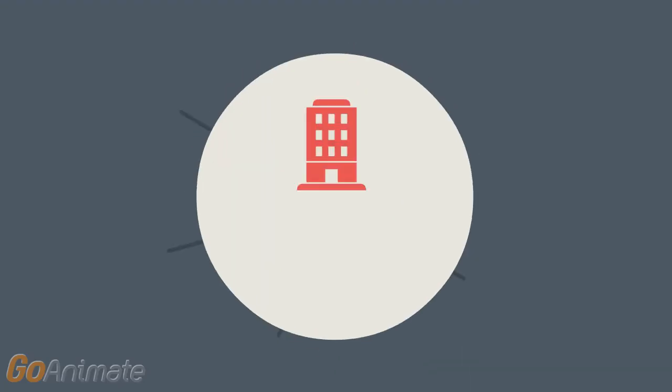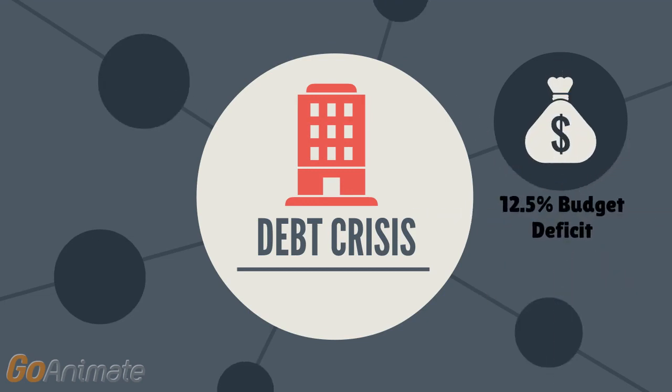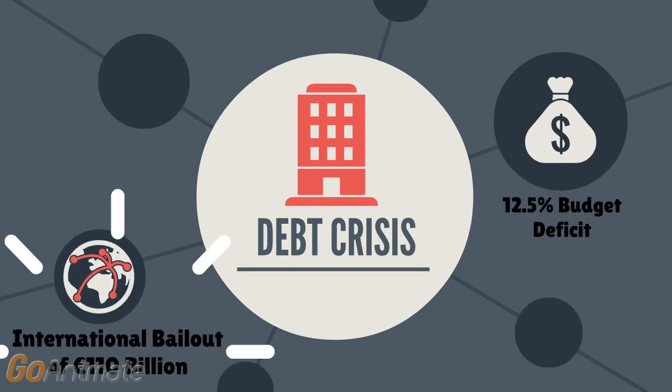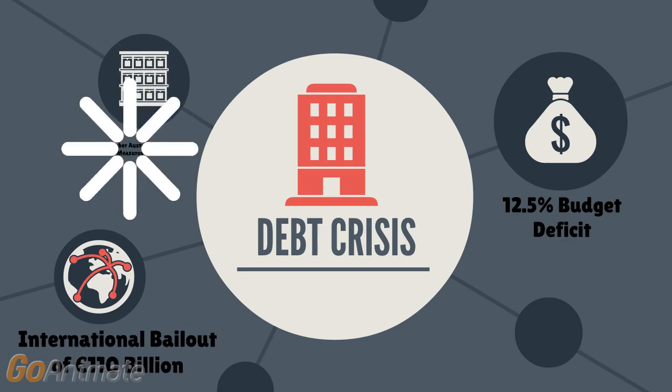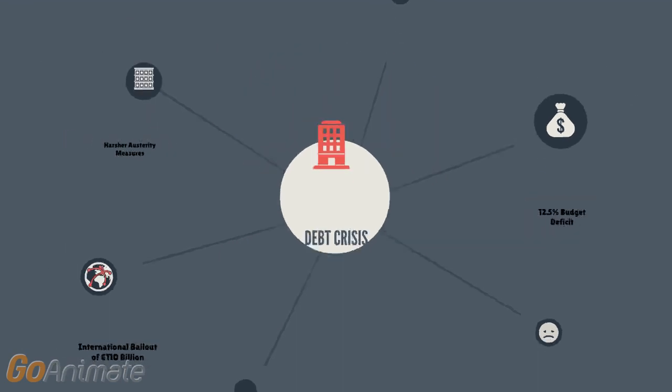In 2009, as a result of a combination of international and local factors, the Greek economy faced its most severe crisis. As a result, Greece suffered a budget deficit hitting a staggering 12.5% of its GDP. Greece also received an international bailout of 110 billion euros as a debt relief to Greece, in return for implementations of harsher austerity measures in order to bring its deficit under control.